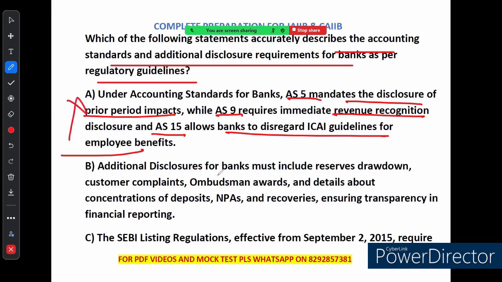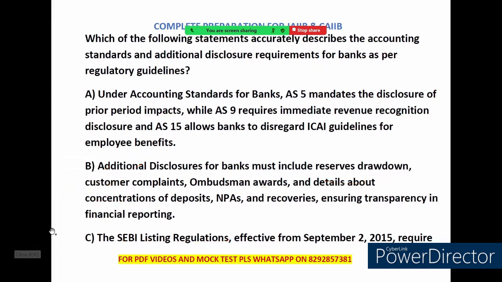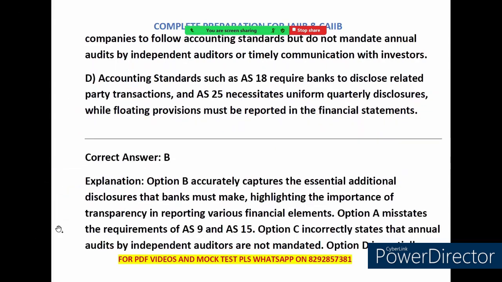AS5 is correct. Additional disclosure for bank must include reserve drawdown, customer complaint, Ombudsman Award, detail about consultation on deposit accurate. SEBI listing regulation effective from 2 September 2015 requires companies to follow accounting standard but do not maintain annual audit. This is wrong. It mandates annual audit.